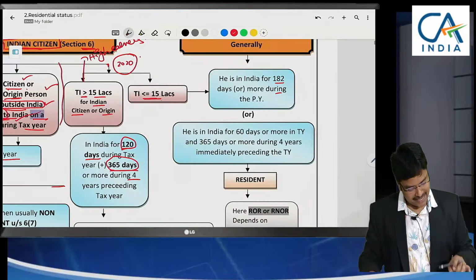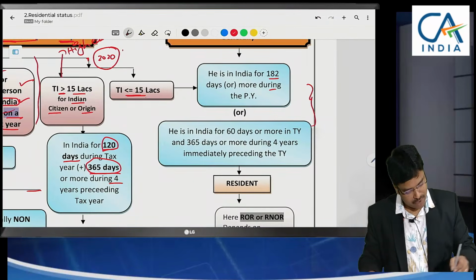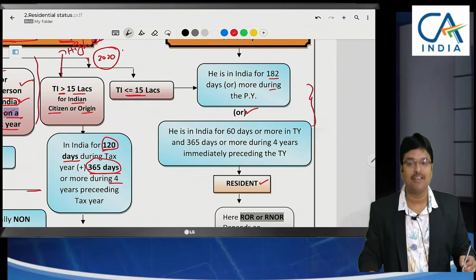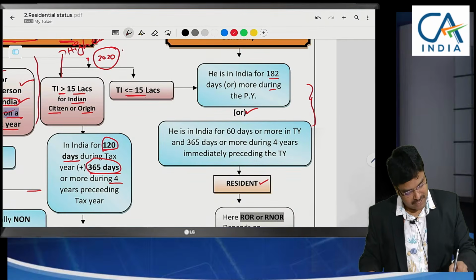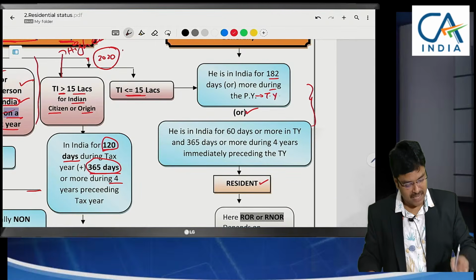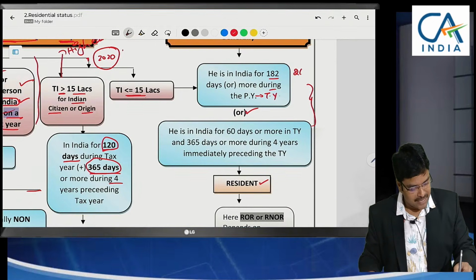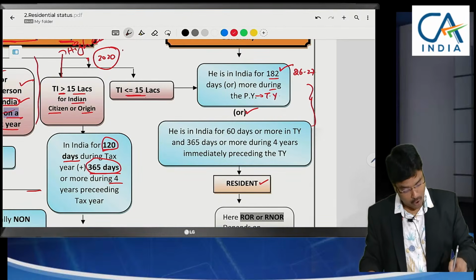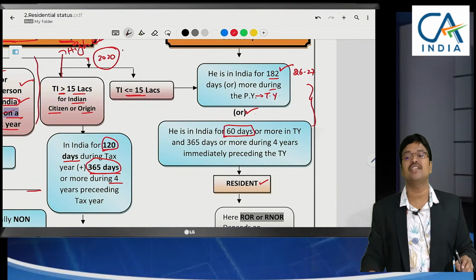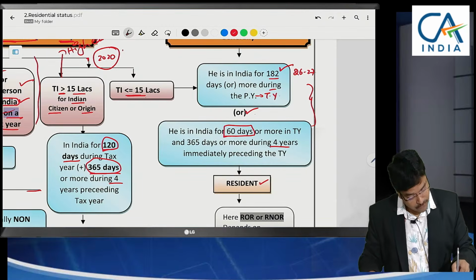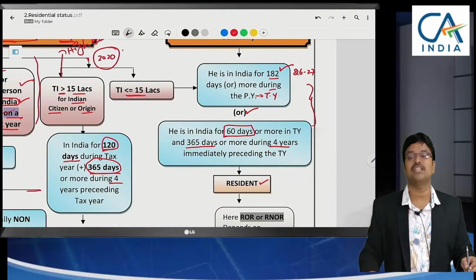Here, two conditions were specified. When any one of the two conditions is satisfied, I will be called a resident. In the previous year, which here means the current tax year 26-27, they have to stay in India for 182 days, or in the previous year I am in India for only 60 days, but in the last 4 years I am in India for 365 days.